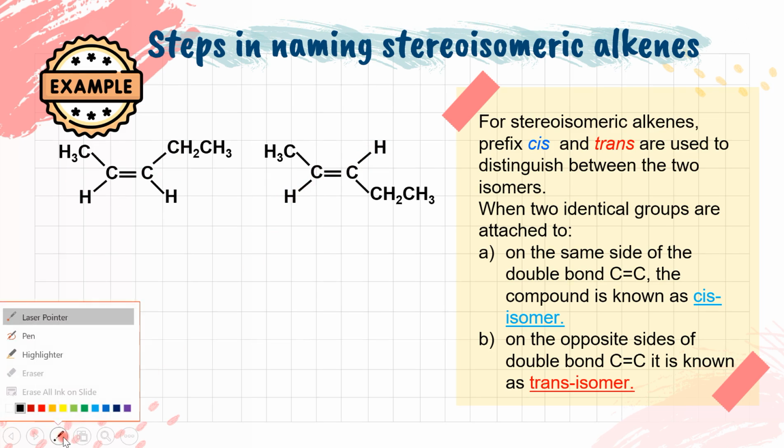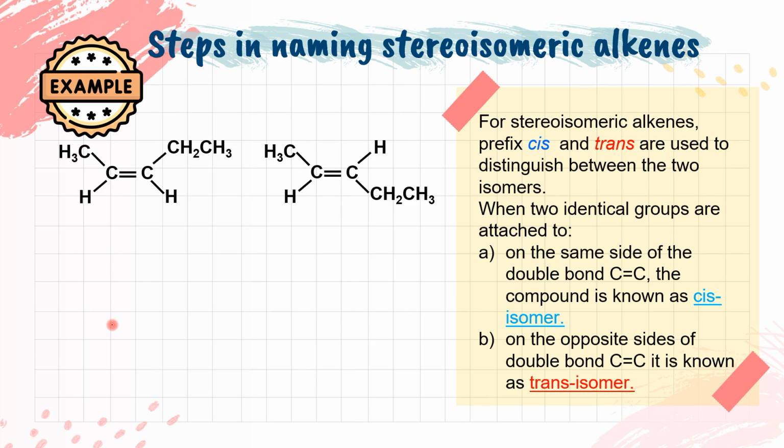Okay, where should we start numbering? Of course, closest to the double bond. This is carbon 1, carbon 2, 3, carbon 4, carbon 5. Okay, so what is the name for this stereoisomeric alkene? For this one, you have to add cis, hyphen, 2-pentene. 2 here is the position of the double bond.